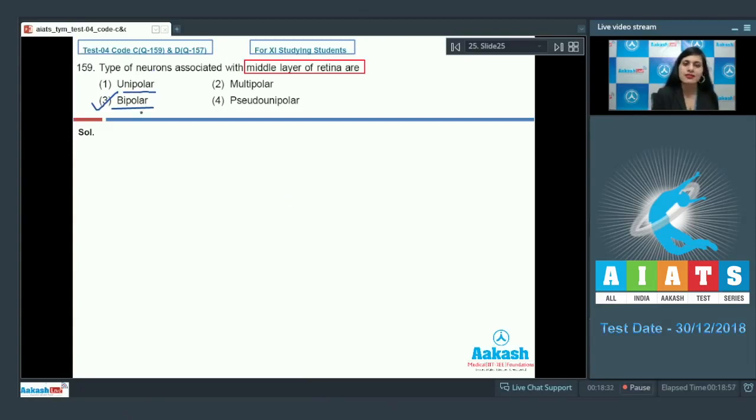The very first option given is unipolar, and this is an incorrect option. Unipolar type of neurons are found in embryonic stages. The next option given is multipolar, and this is an incorrect option. Multipolar neurons are found in CNS of human adults. The last option given is pseudo-unipolar, and this is also an incorrect option. Dorsal root ganglion of spinal cord has pseudo-unipolar neurons. So the correct answer to this question is option number 3. Let's discuss our next question.